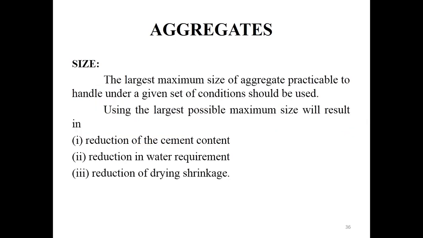The maximum size that is practicable to handle under given conditions should be used. For example, 80 mm is the maximum size that can be conveniently used for making concrete.